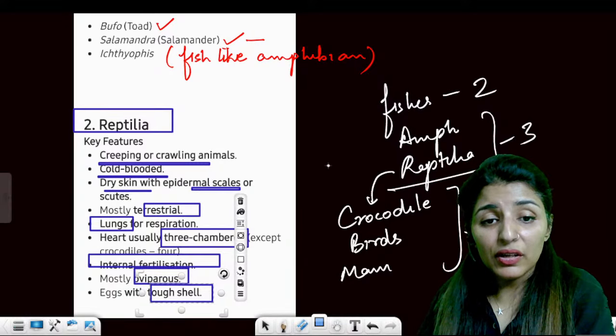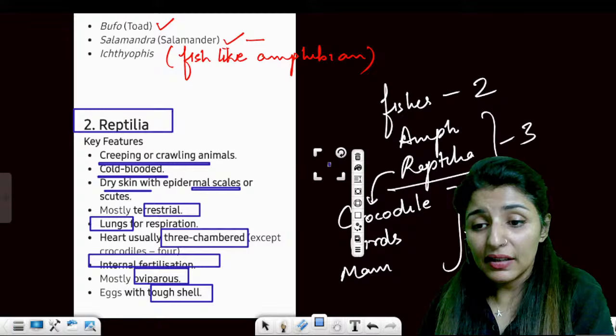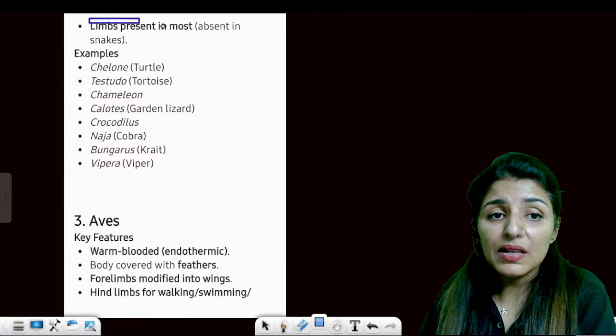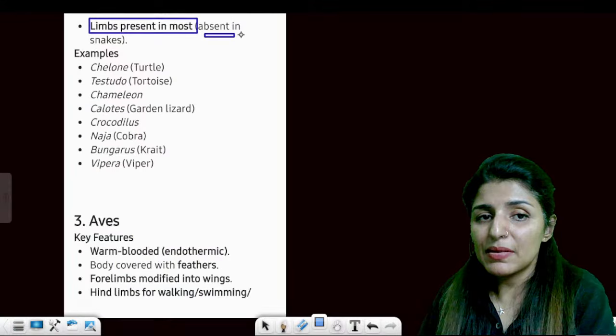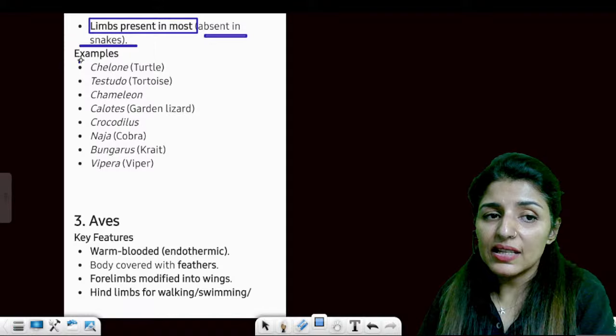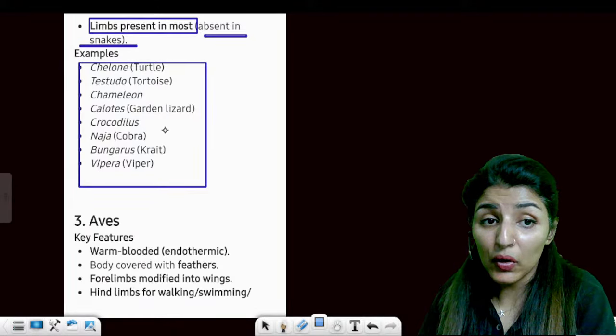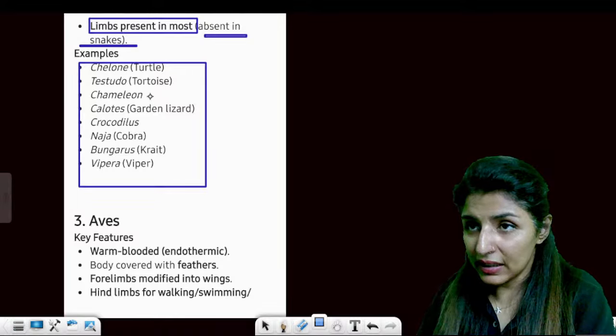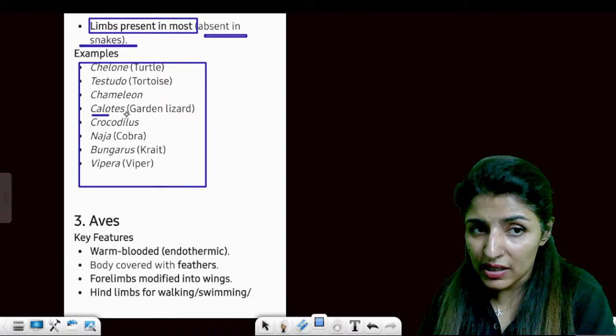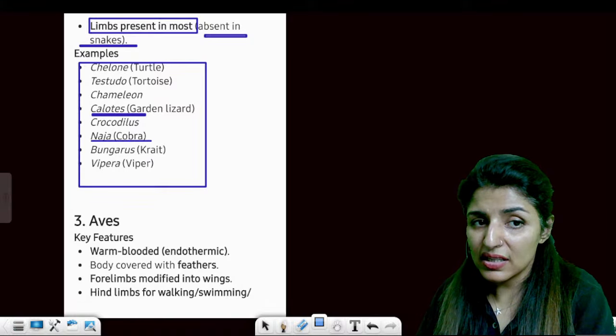Okay, moving on to the next. Limbs are present in most, but they are absent in snakes. So these are the examples you must remember: Chelone, turtle, Testudo, tortoise, chameleon, the garden lizard is Calotes, Crocodilus, Naja, and then Krait, and then Vipera.